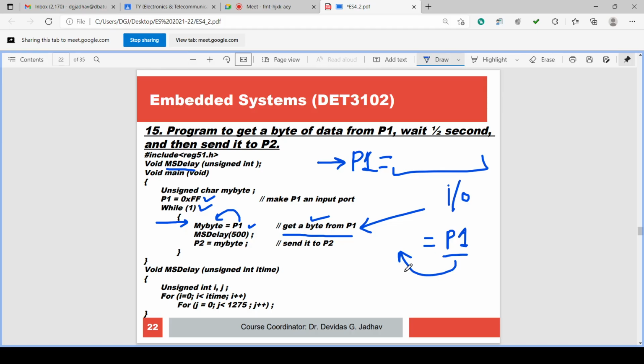So P1 is read. That means get a byte from P1.